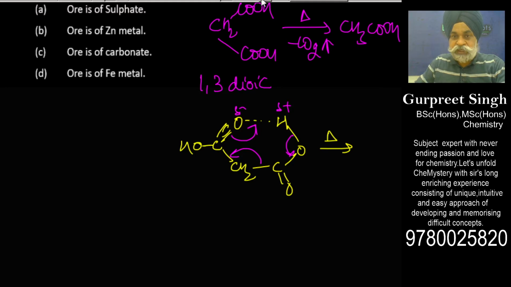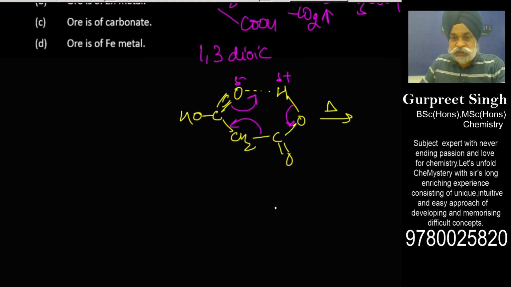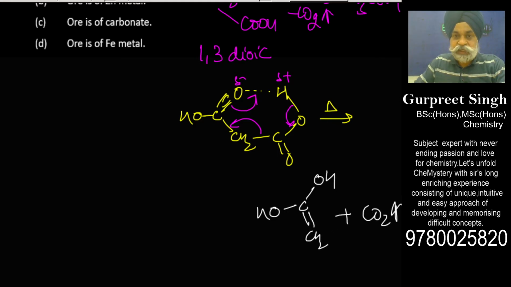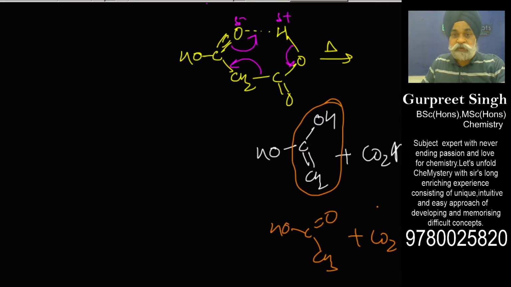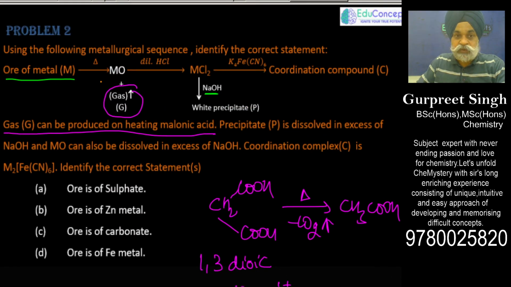So a beautiful transition state has happened, and as a consequence you end up getting this sort of compound along with the evolution of carbon dioxide, and this underwent enolization to give back the carboxylic acid. So it is acetic acid and carbon dioxide gone out. So one thing we are clear with, this ore of metal would liberate carbon dioxide.